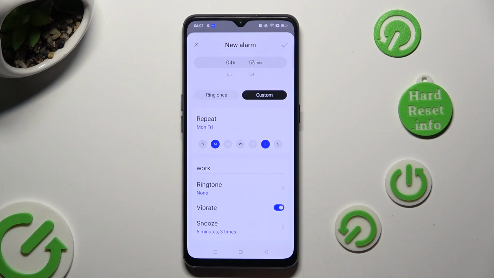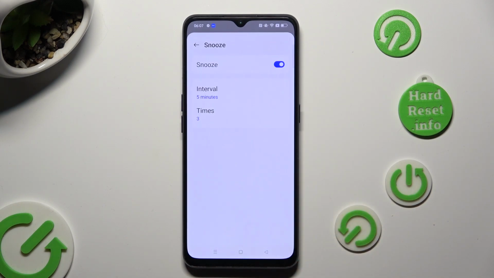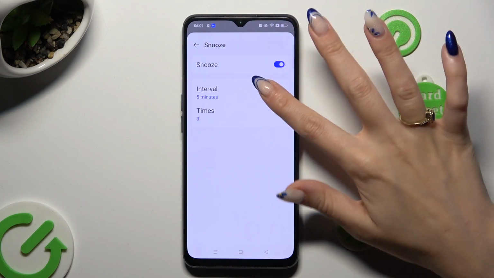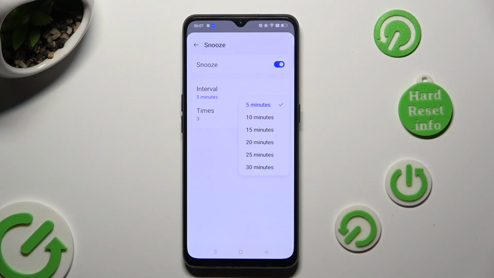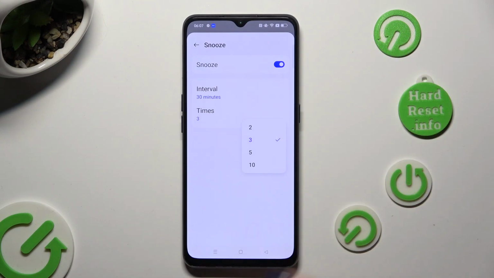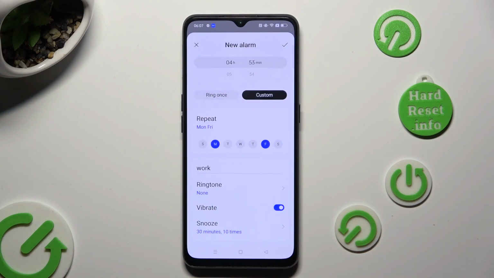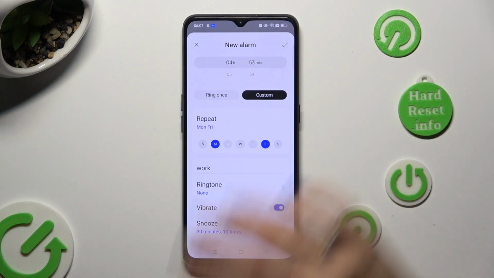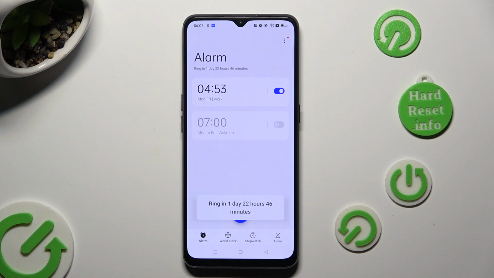Finally, you can tap on Snooze, decide if you wish to switch it off or on, and adjust it. Over here, pick how many minutes your snooze will take, and then how many times it will repeat. Then go back and save your new alarm thanks to this check mark at the top right corner. As you can see, mine was successfully created.